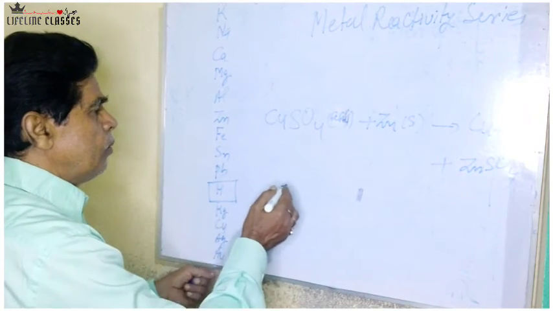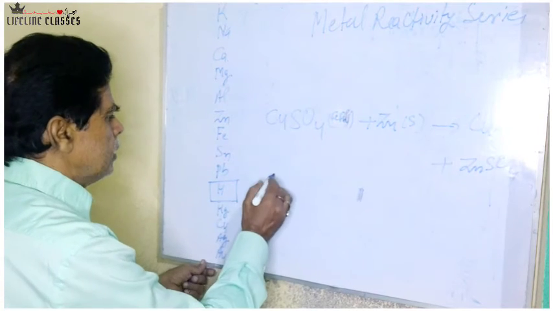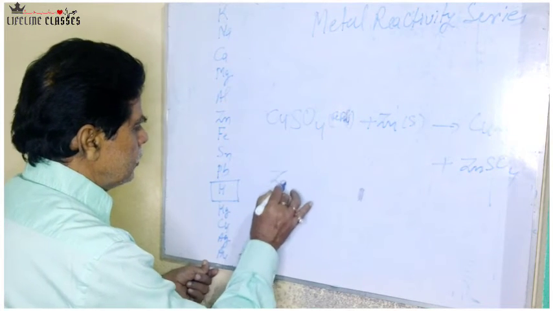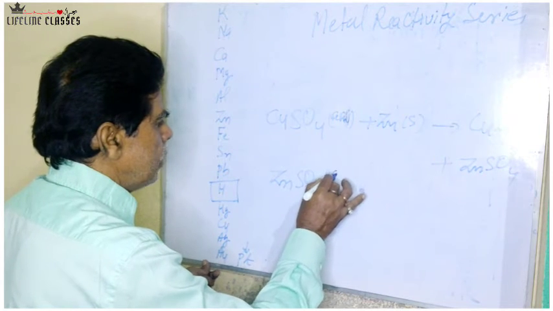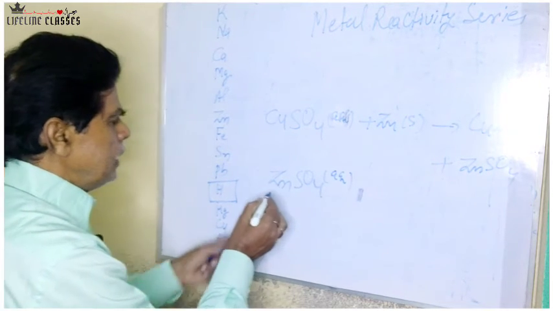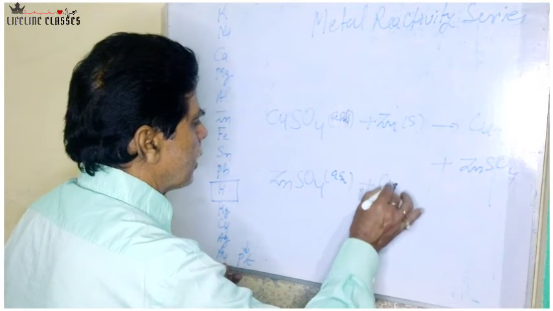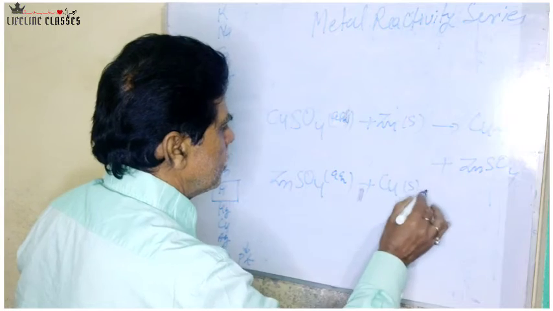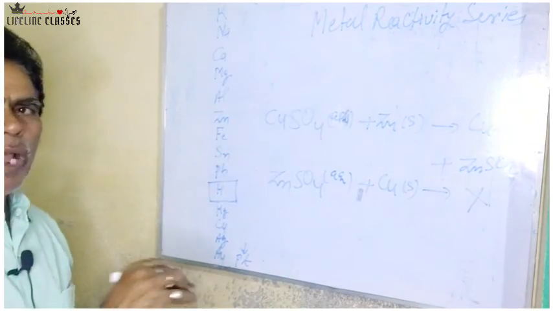Now, if we perform the similar experiment in reverse order, if we put copper in an aqueous solution of zinc sulfate, what will happen? No reaction will take place. Why?